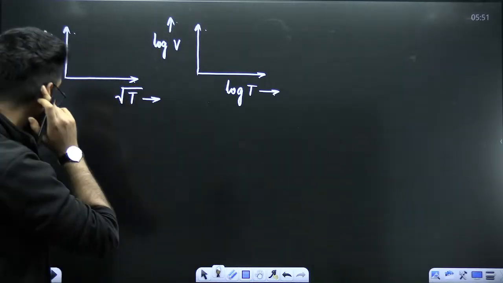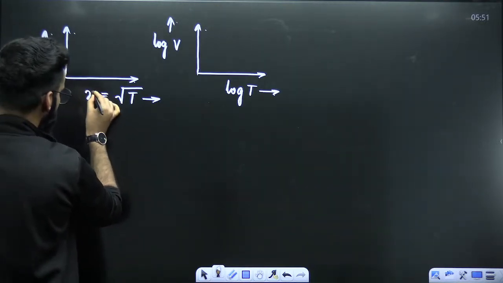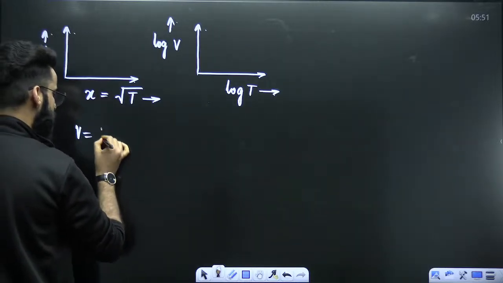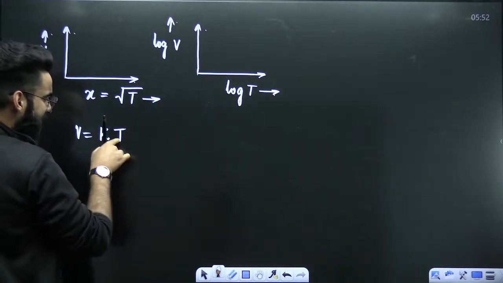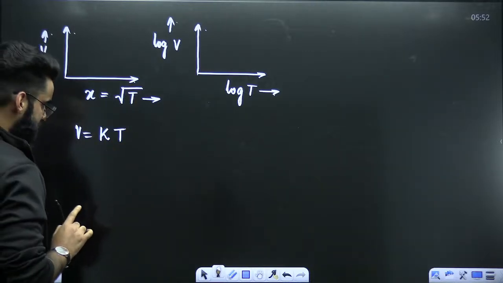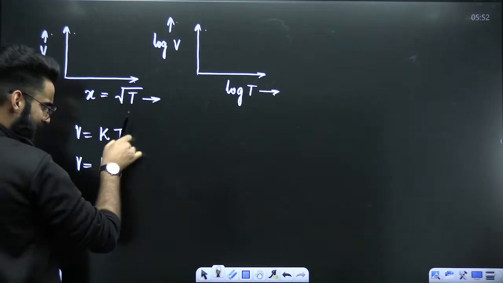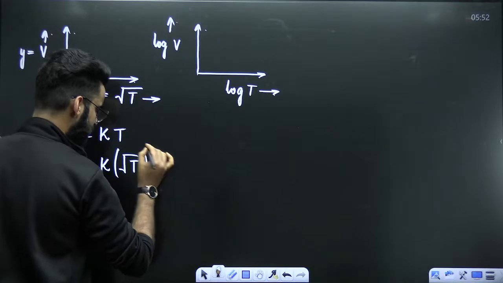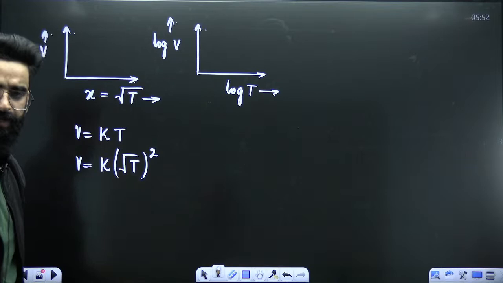Now, people, since volume you are plotting along y-axis and root of temperature you are plotting along x-axis, correct? The basic equation says V is equal to K multiplied by T. But my dear students, are we plotting temperature along x-axis? No. We are plotting square root of temperature along x-axis. So this equation I'll be converting in a different format. I'll say V is equal to K, instead of T, I'm writing square root of T whole square. Will it make a difference? No. Square and root eventually get cancelled. Again, we get the same equation, V is equal to KT.